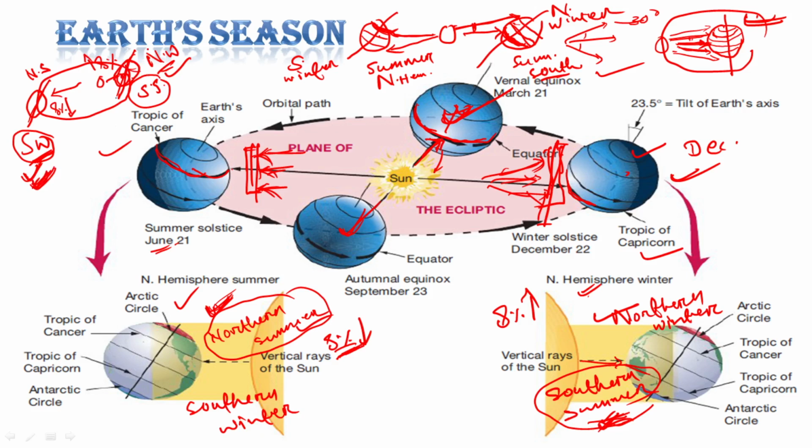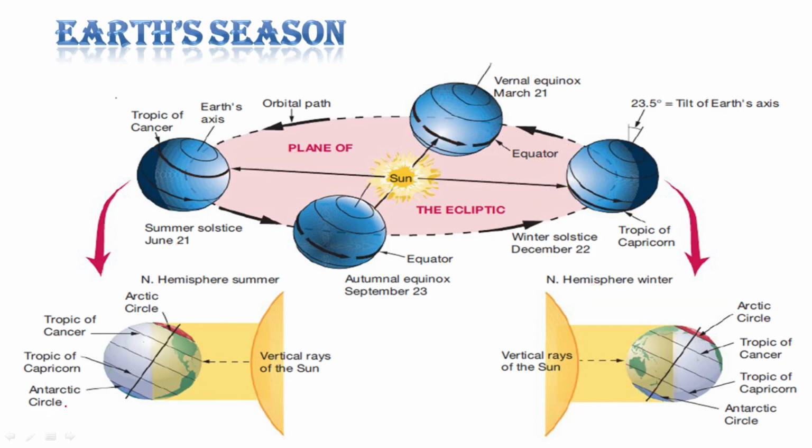Because during northern winter we are nearest to the Sun. Okay, so they can ask this in a different way to confuse you, so don't get confused. That's why I have told everything for both cases, for both the northern hemisphere and the southern hemisphere. Okay, then let's go to the terminologies. I have explained everything, but there are some terminologies for these positions.